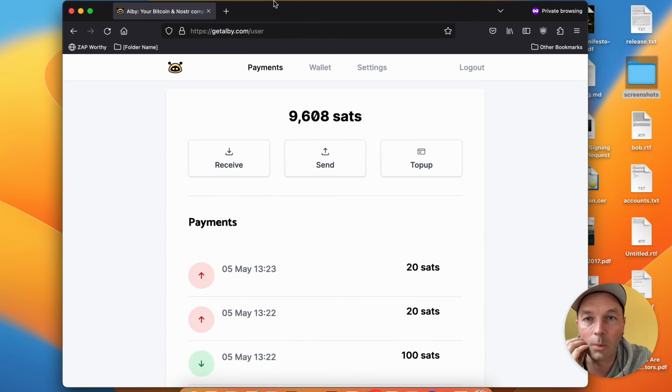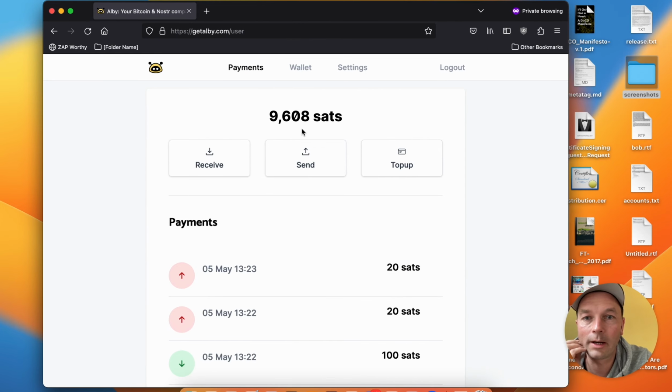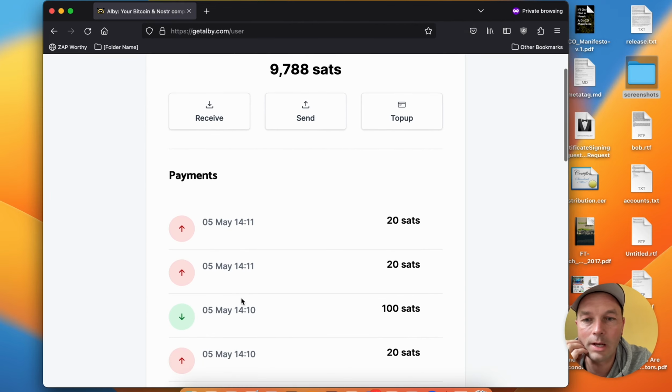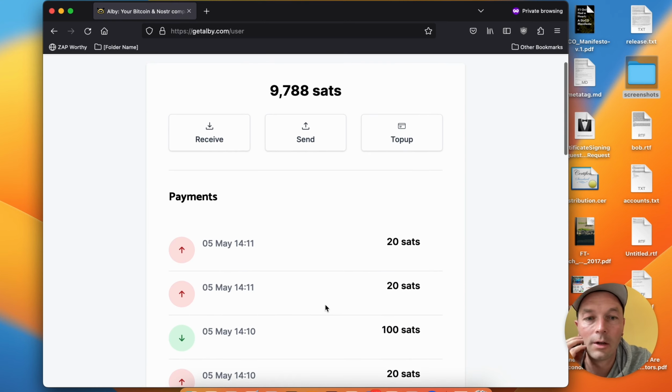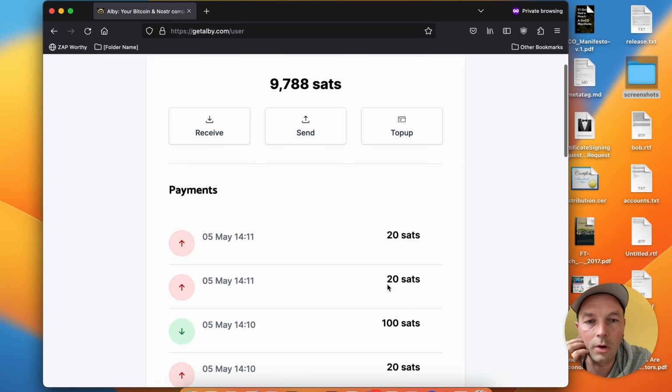Let's check out the wallet real quick. So this is the wallet that I'm using to receive the payments, and you see 100 sats have come in here. This was just at 2:10, that should have been now. This is UTC time actually. So 100 Satoshis got in, and 20 Satoshis are paid out for the API, and 20 Satoshis are paid out for the library developers.